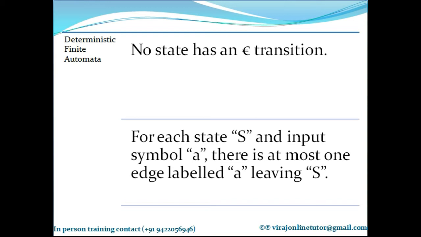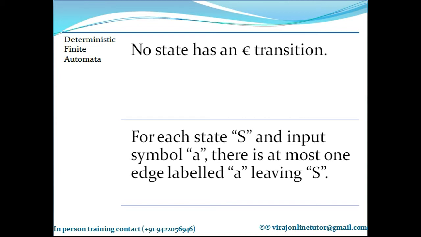The second category is deterministic. Deterministic means on a particular state, on a particular input symbol, I am 100% sure that it will go to a particular state. That's why in deterministic finite automata, a state on an input can go to at most one other state. A state on an input symbol can go to at most one other state.